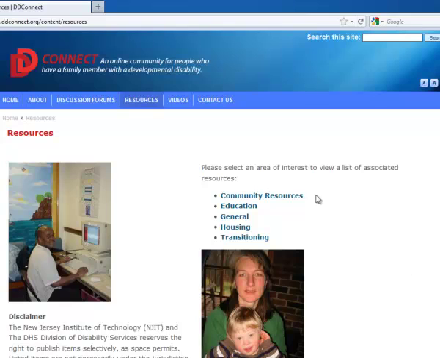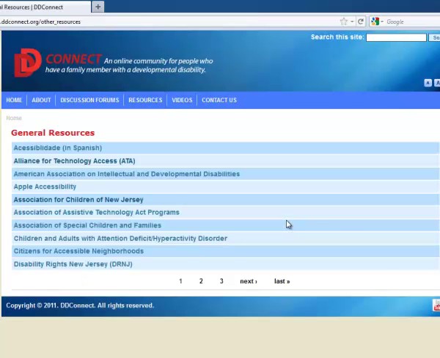The final section to take a look at is resources under the resources button. And when you come to the resources page, you can see it's organized in similar categories. We've added one on education. Let's go to the one on general this time, and you'll see what the resource pages look like. It's a very simple list. You can scroll through it and go. We'll keep adding resources to this.